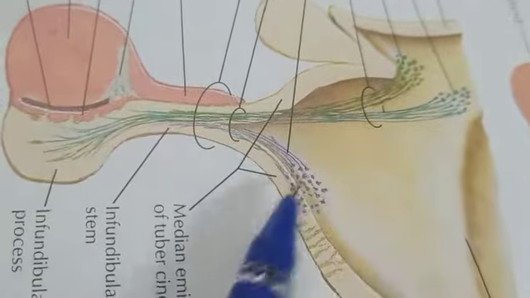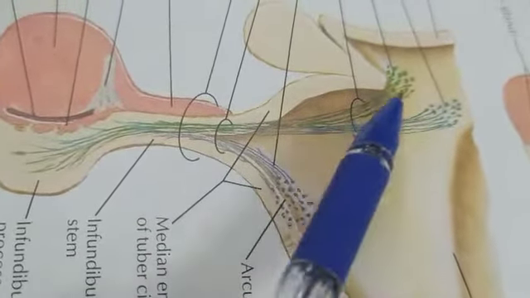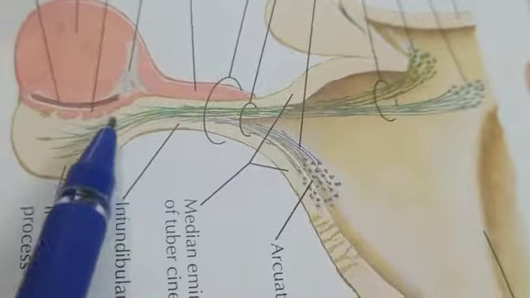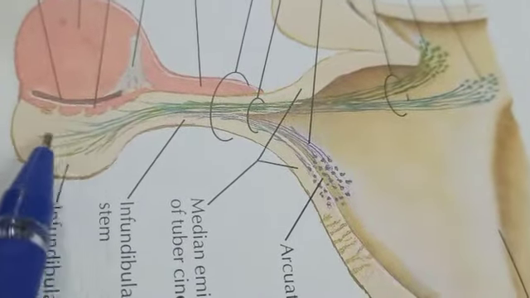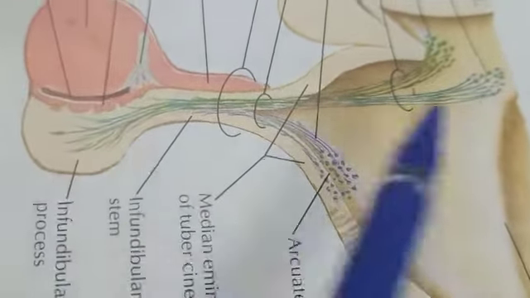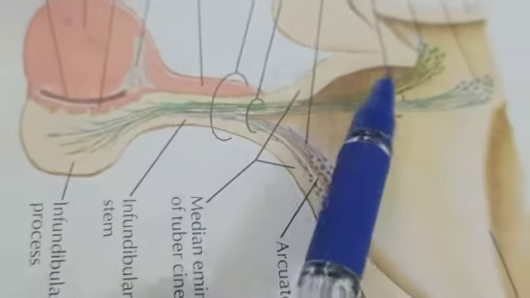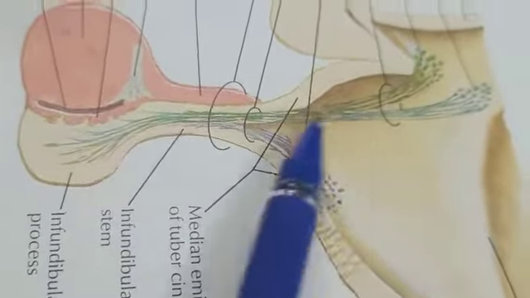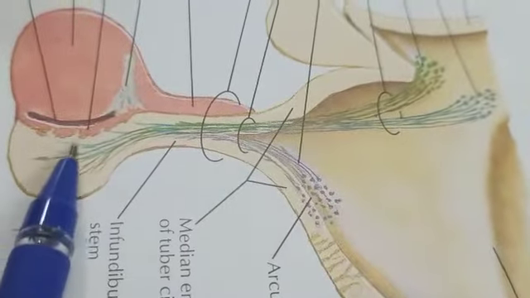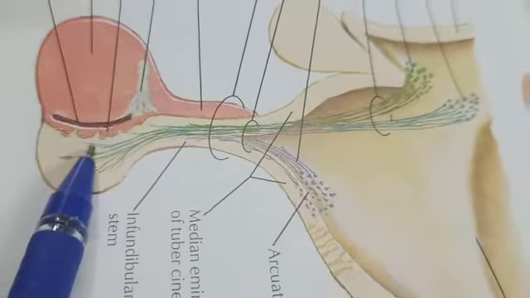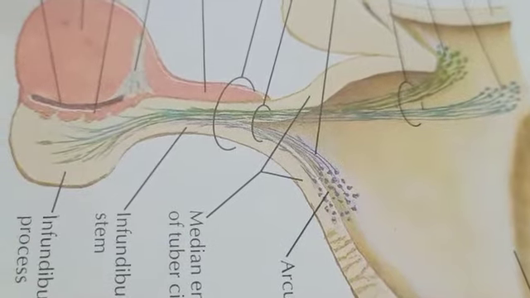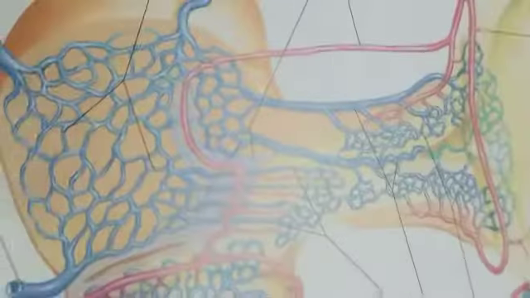From the different parts of the hypothalamus, the nerve fibers start and come down, ending in the posterior pituitary. This is known as the hypothalamo-hypophyseal tract.